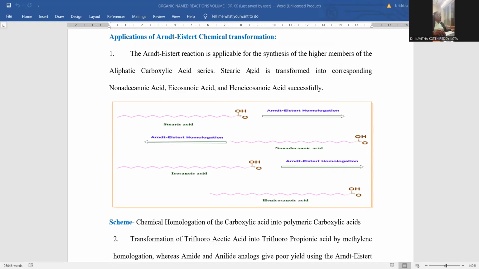The Arndt-Eistert reaction is applicable for the synthesis of higher members of aliphatic carboxylic acids, as we are already aware, right?